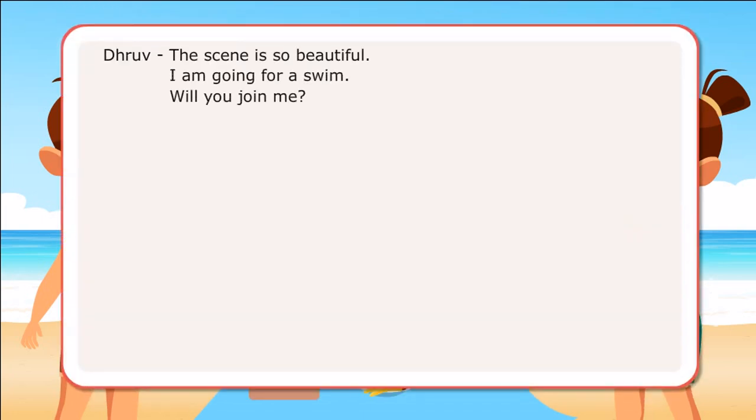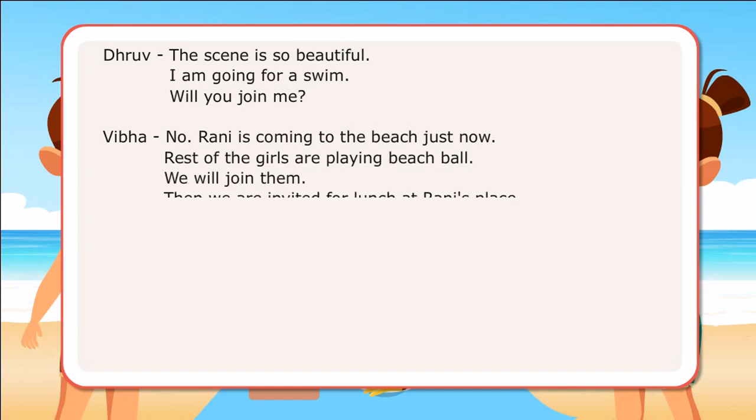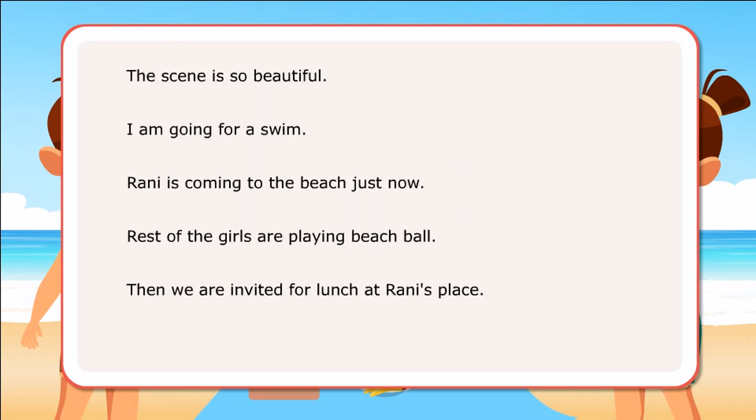In the dialogues, the girl and boy have used is, am, and are to describe something, with ing verb to form present continuous tense and with the past participle to show passive. Here are examples of sentences with is, am, and are. The scene is so beautiful. I'm going for a swim. Rani is coming to the beach just now. Rest of the girls are playing beach ball. Then we are invited for lunch at Rani's place.